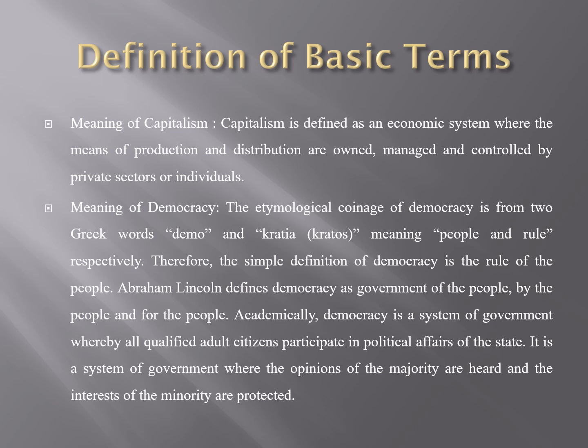According to the ancient Greek philosopher Plato, he defined democracy as the rule of the mob, which implies the rule of the crowd. It is a system of government that has been from the past, which started from Athens in Greece. And back then, democracy was seen as a bad system of government. But in the present dispensation, we can see democracy as one of the most beautiful forms of system of government. And that is why Abraham Lincoln defines democracy as government of the people, by the people, and for the people.